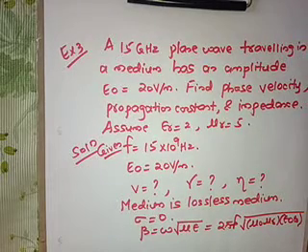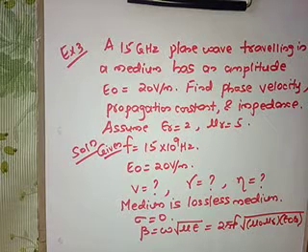So beta is equal to 2 pi f into square root of mu naught mu r into epsilon naught epsilon r.